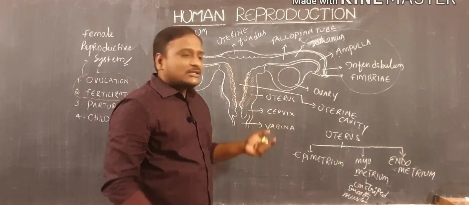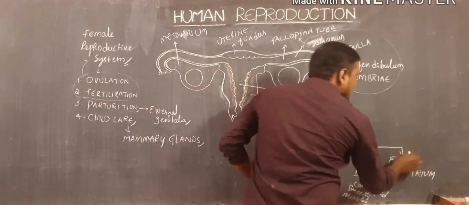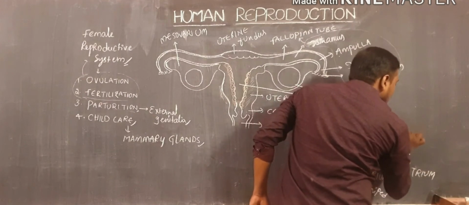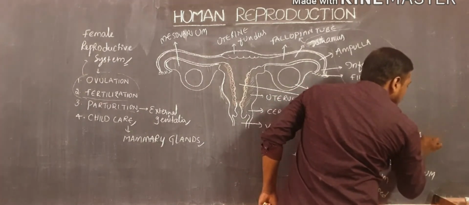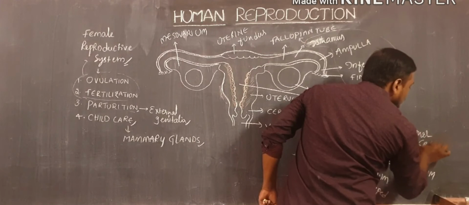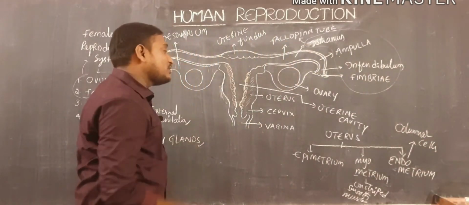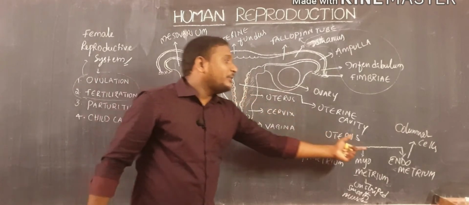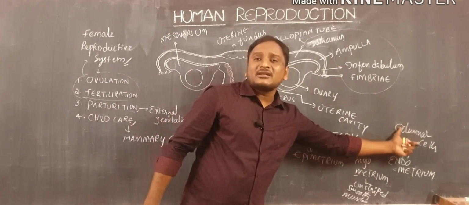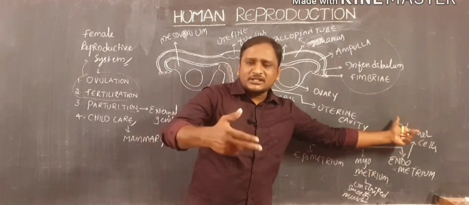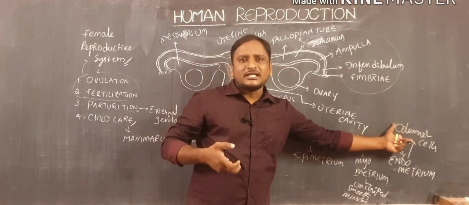Endometrium is made by columnar cells. When you observe this endometrium, some are exhibiting secretory nature, that means they secrete different types of secretions.